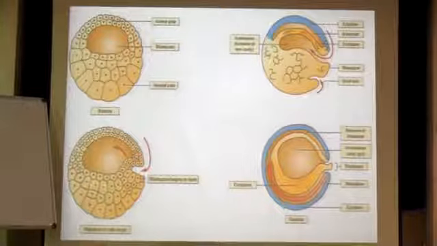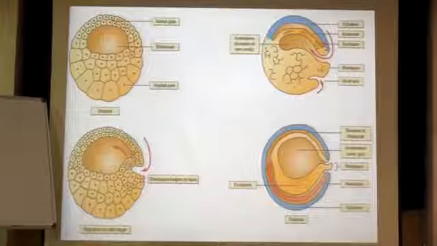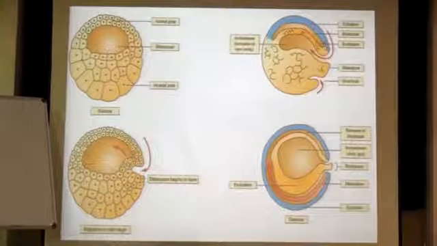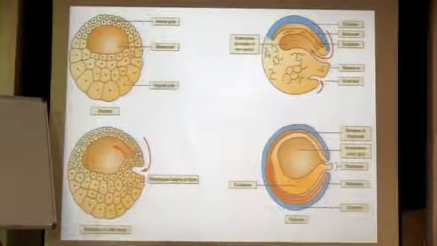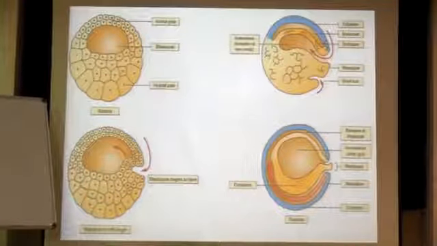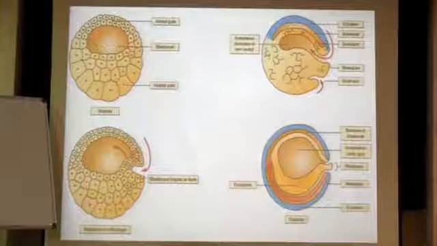Why dynamic? Because it's very active. Why active? Because cells are moving. It's not just multiplication or something happening in a regular sequence, but you have a lot of cell movement over here in gastrulation. And over here you might also find an increase in size of this particular blastula ball. So that's what is happening here. The cells will constantly move.